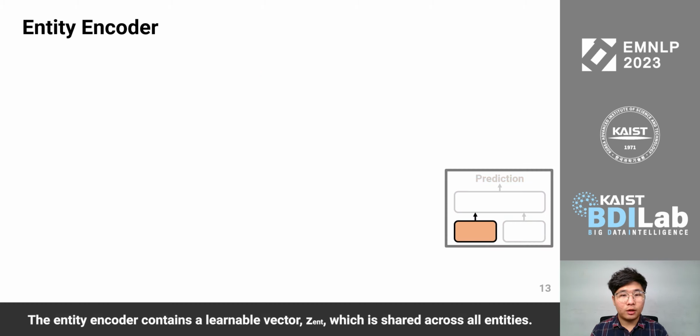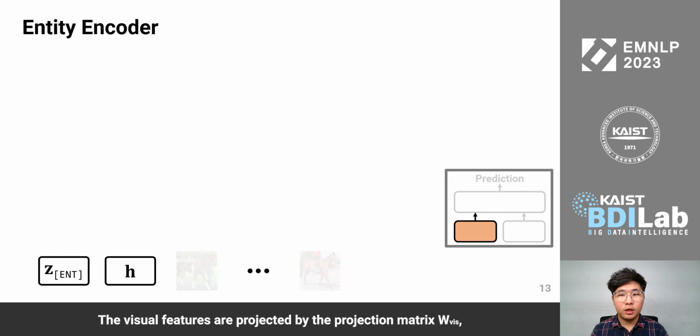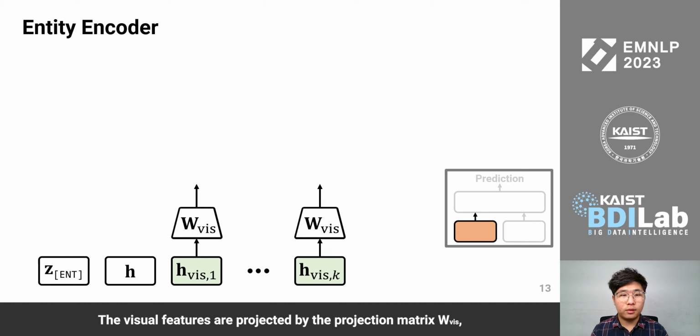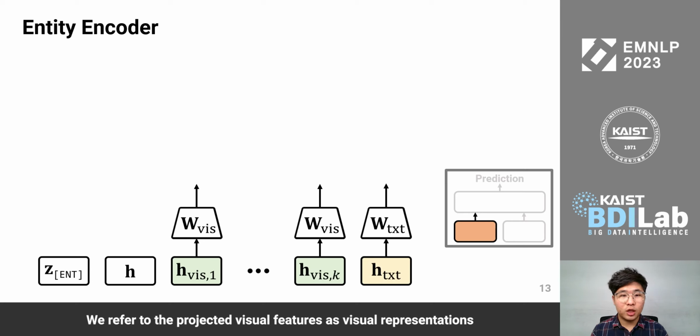The entity encoder contains a learnable vector c_ent, which is shared across all entities. Each entity has its own learnable vector h. The visual features are projected by the projection matrix W_vis, and the textual features are projected by another projection matrix W_text. We refer to the projected visual features as visual representations and the projected textual features as textual representations.